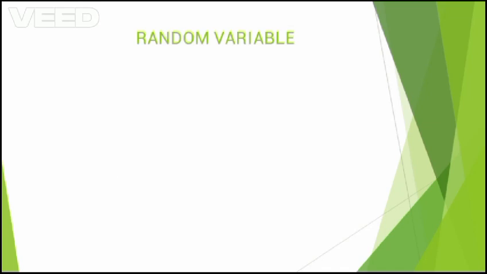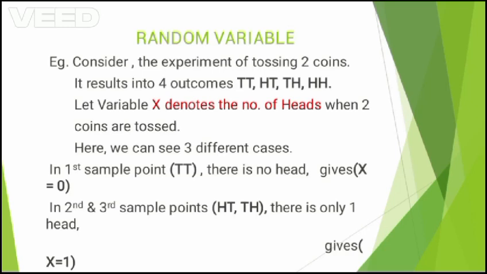Random variable. Consider the experiment of tossing two coins. It results in four outcomes: tail tail, head tail, tail head, head head. Let variable capital X denote the number of heads when two coins are tossed. Here we can see three different cases.